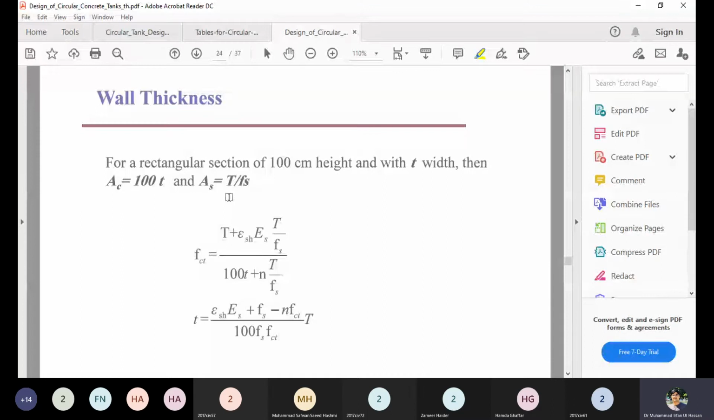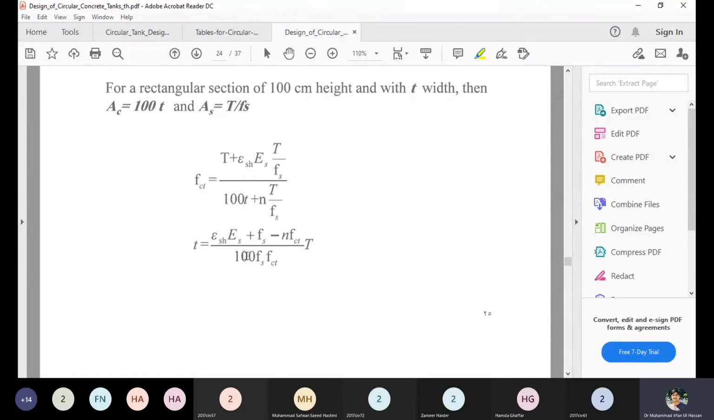For example, let's say you want to determine the thickness from this formula. That is also possible, because this expression is not tied to a unit. It can be used for any units, but let's say you want to compute the thickness in centimeters. So put down the values of the area of concrete, because we are considering the 1 meter segment. It means that in the bottom, Ac, the concrete area, is replaced by 100 times t, and then we can compute the fct value.